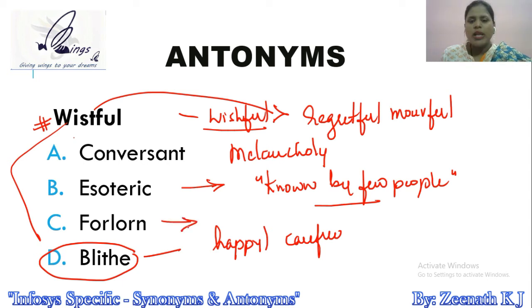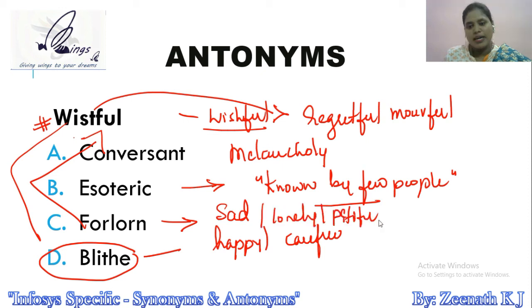Another new word we have here in the options is forlorn. Forlorn is also a synonym of wistful, because forlorn also means very sad, lonely, pitiful. All these can be synonyms, right? So that's why the answer to this question has to be option D, blithe.